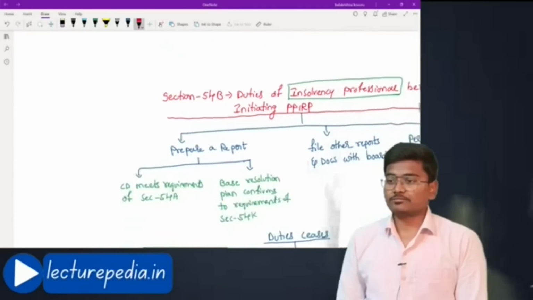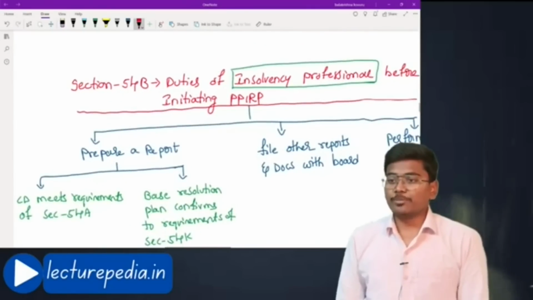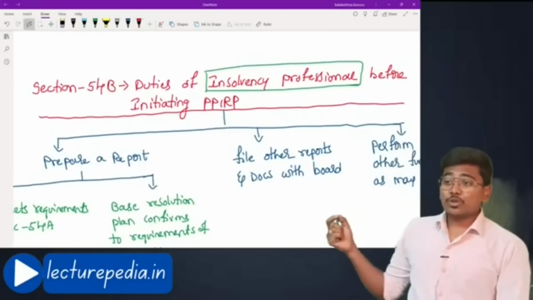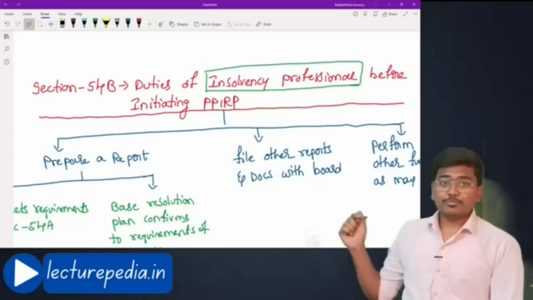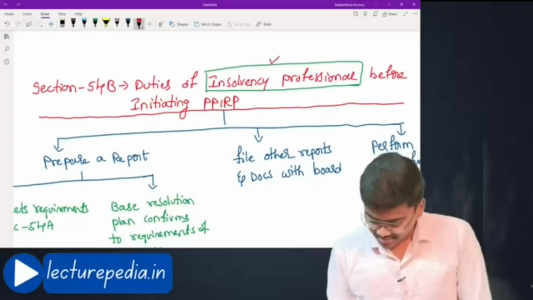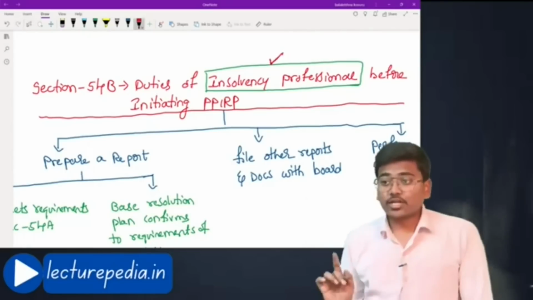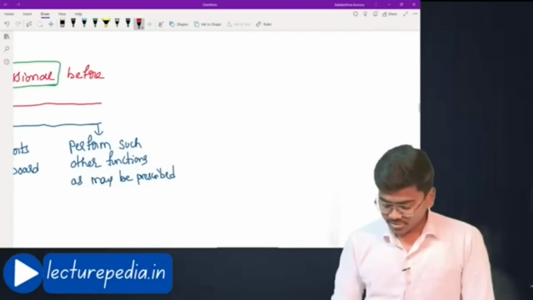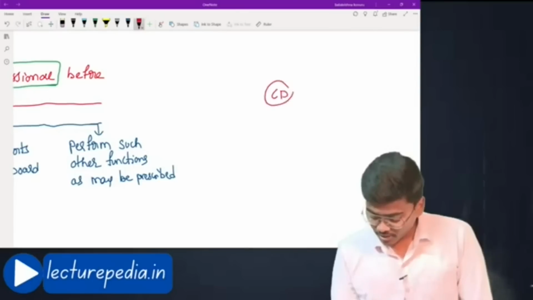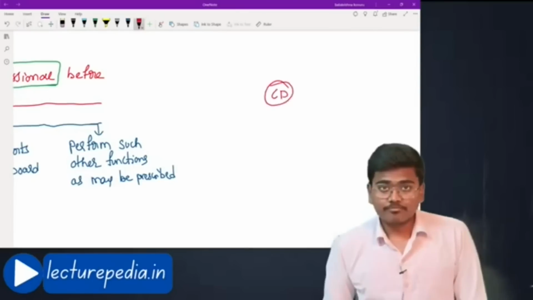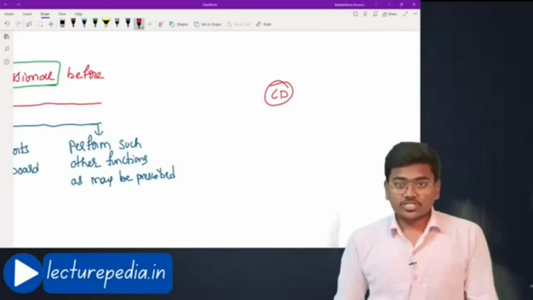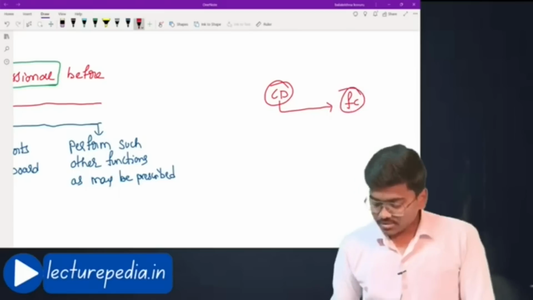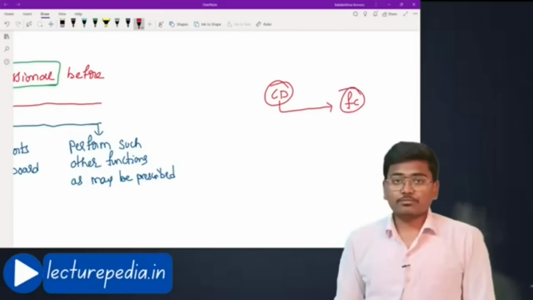After that, section 54B, duties of insolvency professional before initiating PPIRP. See, here it is insolvency professional. They have not used the term resolution professional. If you see, the corporate debtor, once it feels that it is on the verge of insolvency, it will approach financial creditor stating that it wanted to initiate PPIRP.